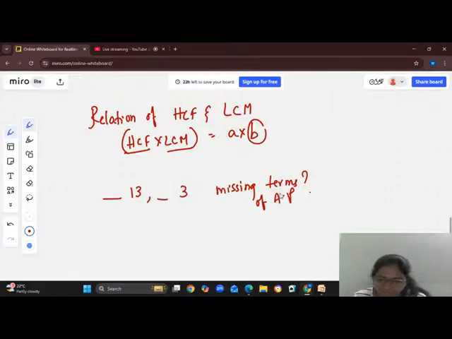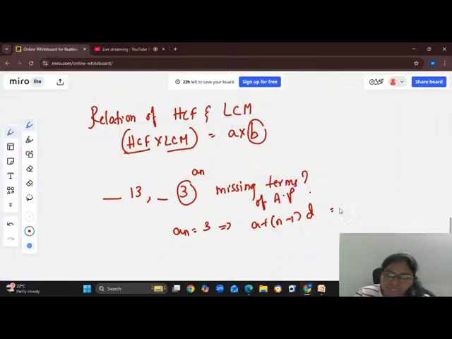Come on, start solving. Yeah. So here how you have to solve is, the nth term, right? a n is equal to a plus n minus 1 into d.